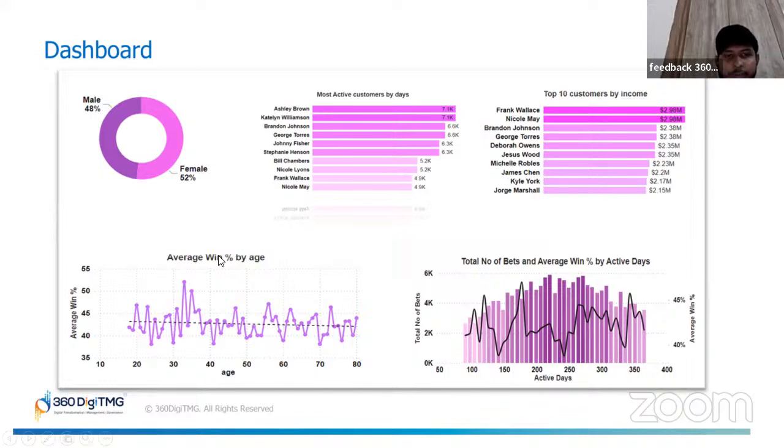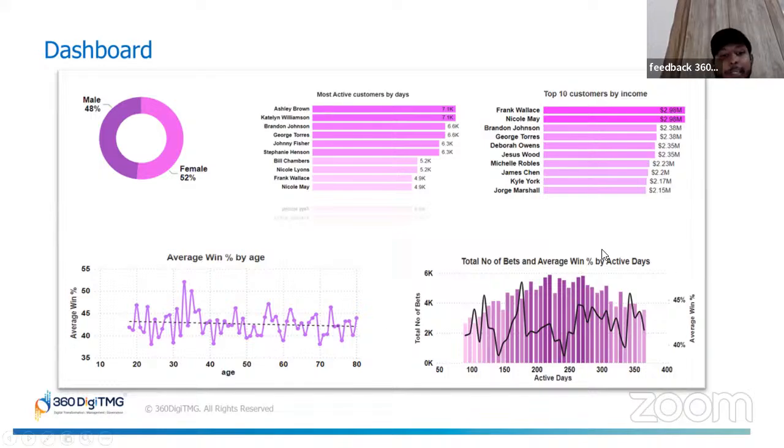We also looked at the average win percentage by age. You can see this line chart. Here we looked at how win percentage fluctuates across different age groups, peaking at 52% for customers in their early 30s, and dipping to 38% for customers in their mid 20s.